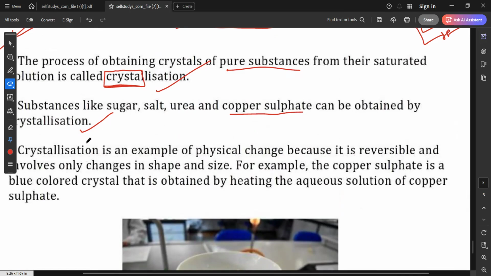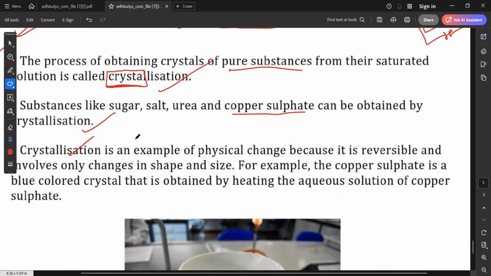You will just see in your book whether crystallization is given or not, because I think it is given. Okay, you will just check once more.